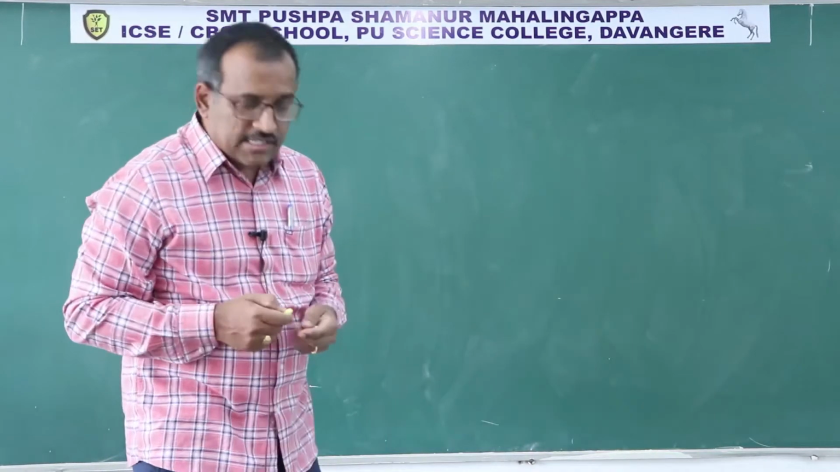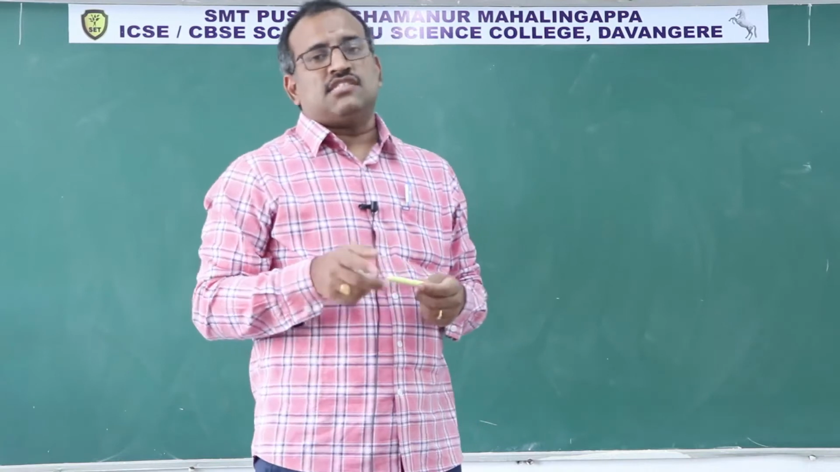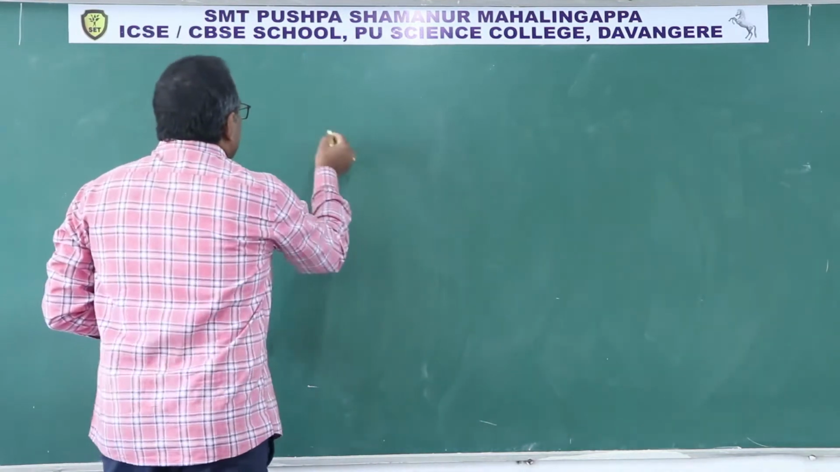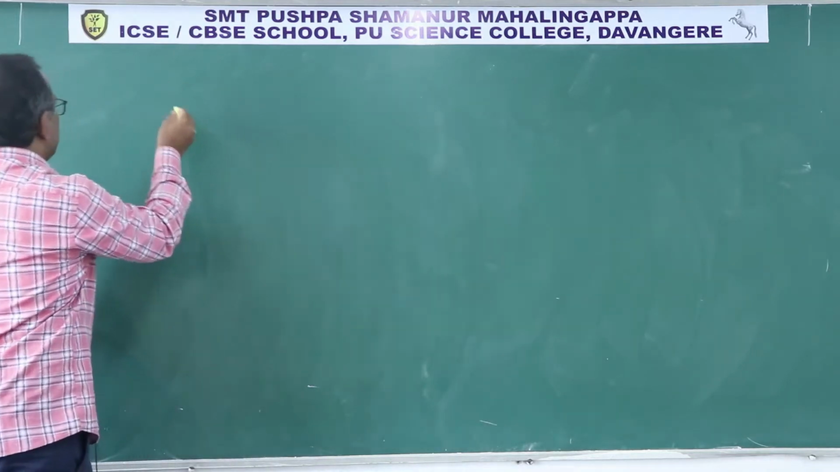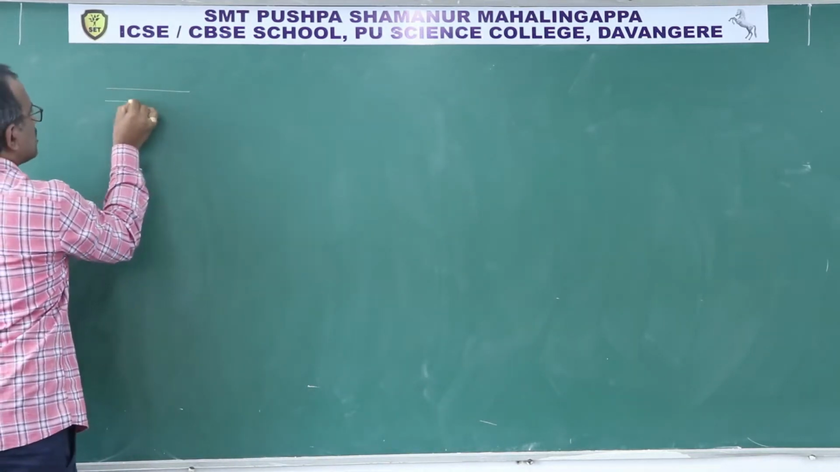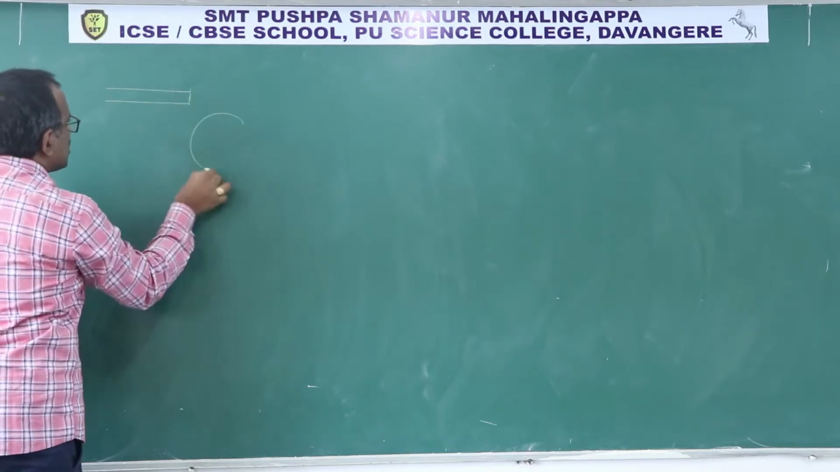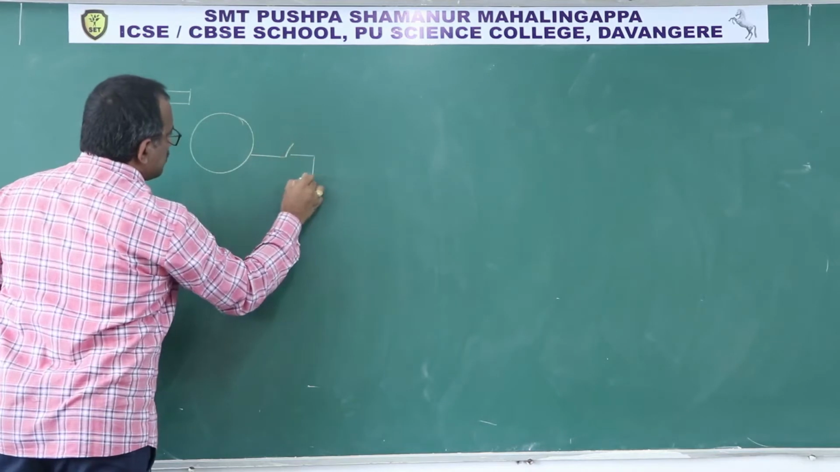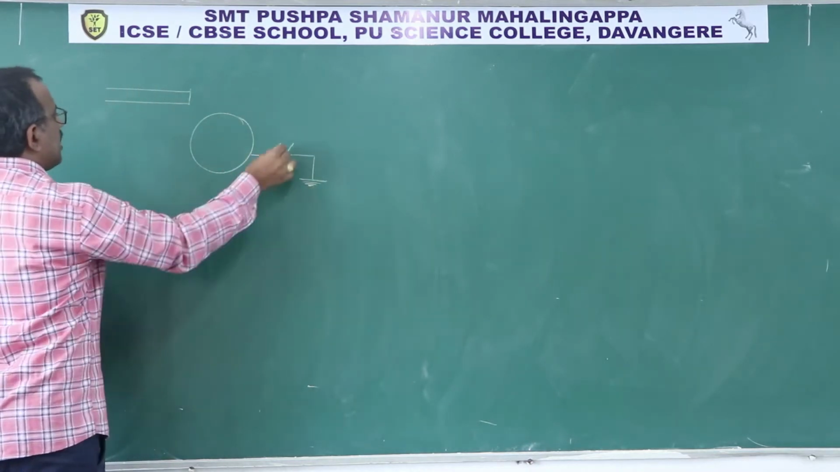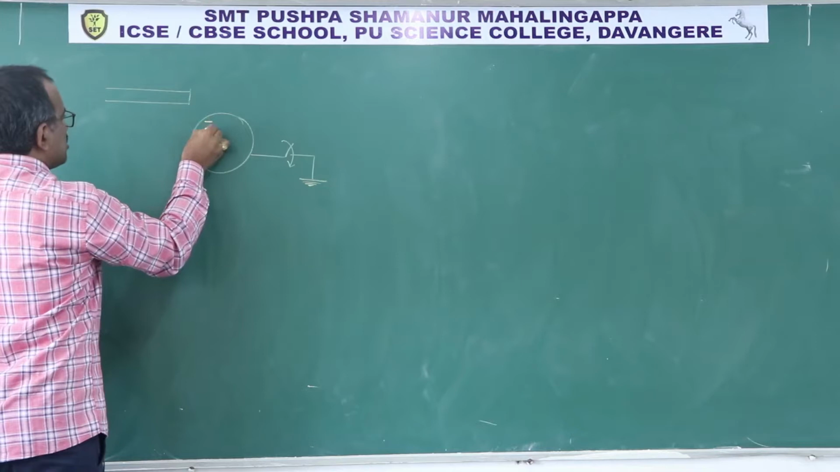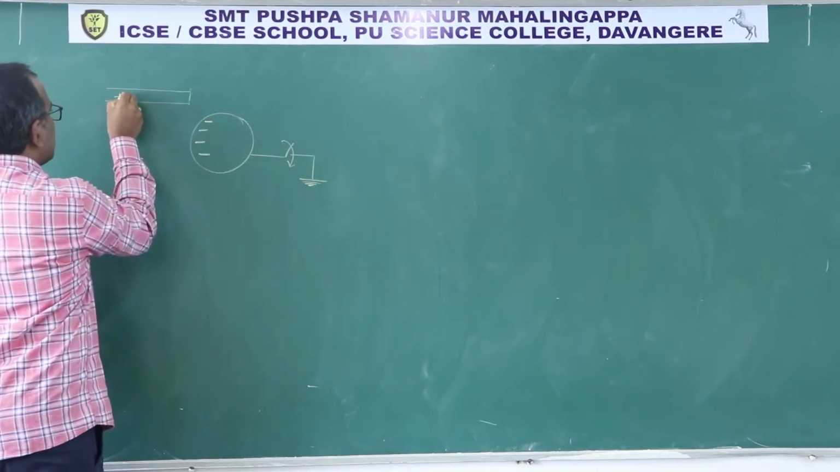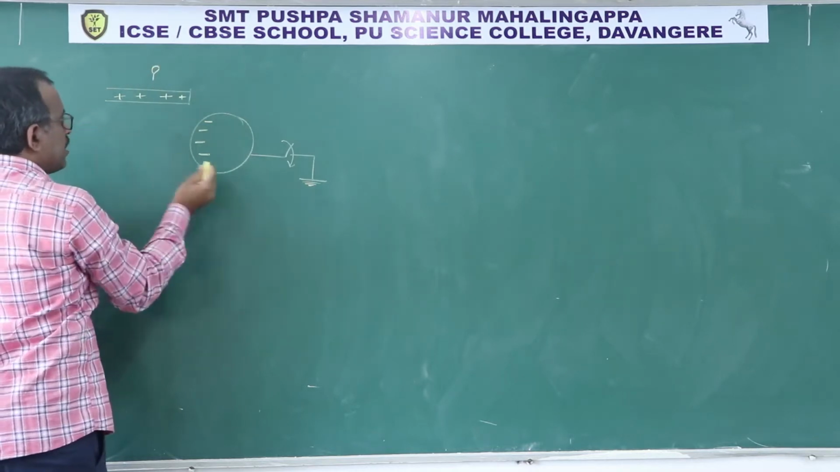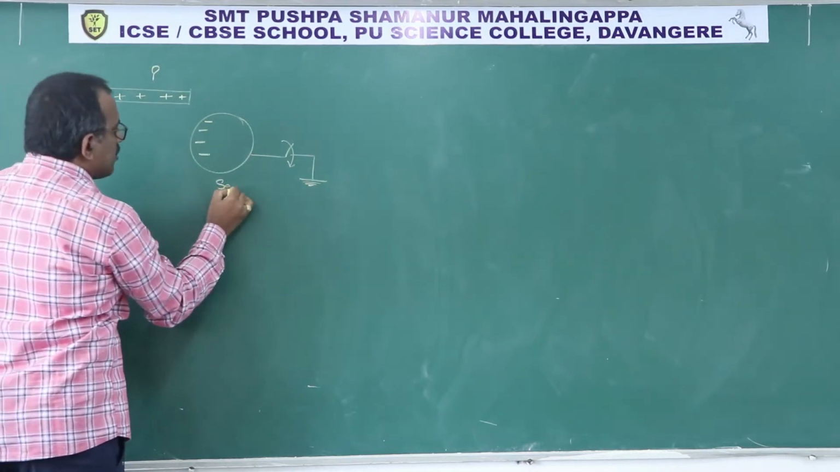Yeah, students, we discussed methods of charging. In that, the third method is the method of induction. I discussed that if a glass rod is kept over here, the sphere will acquire negative charge after grounding. Clear? I am calling this the primary body, and this the secondary body.